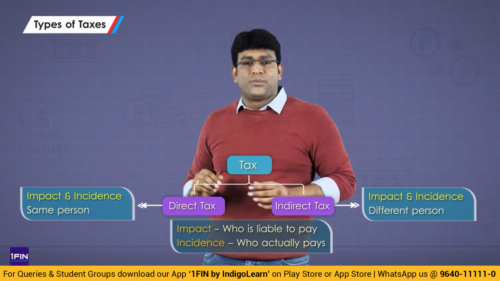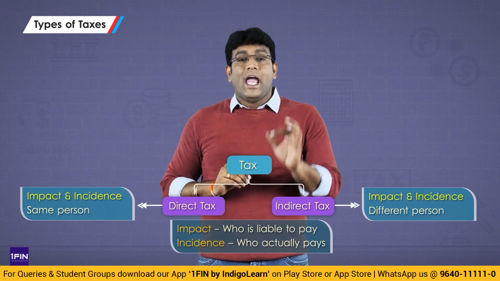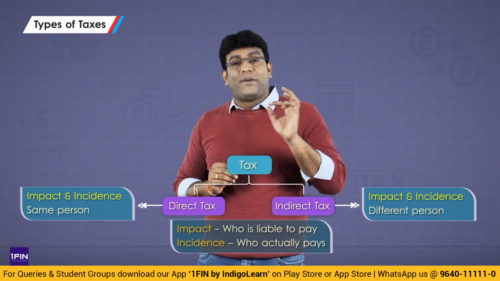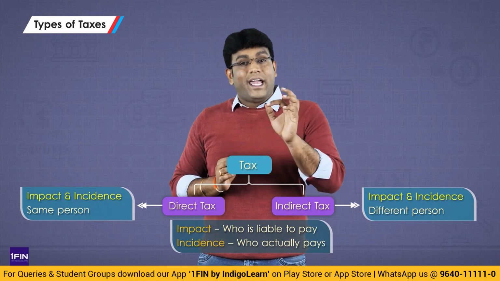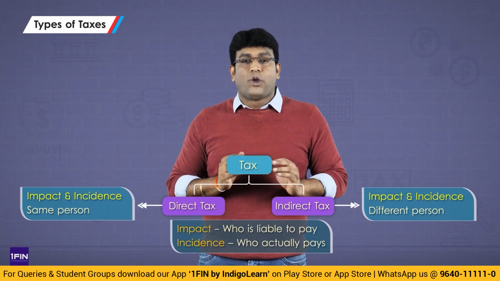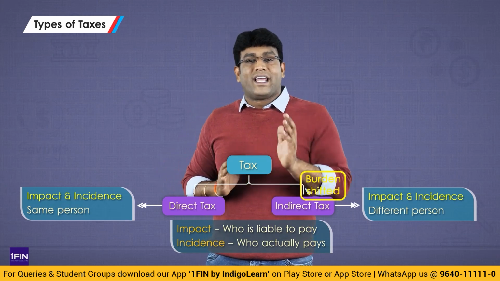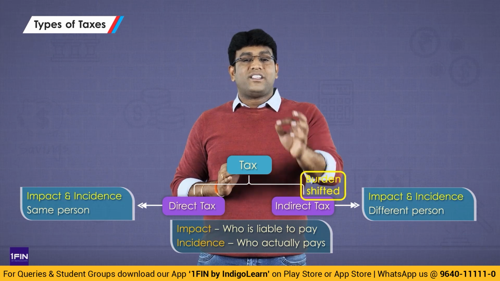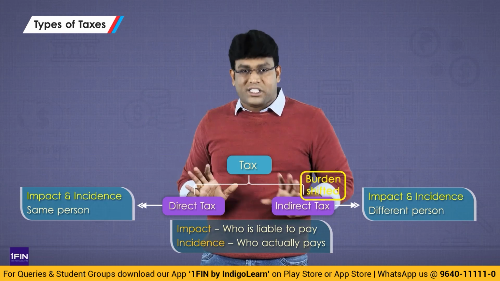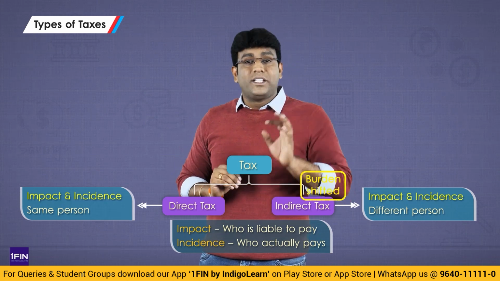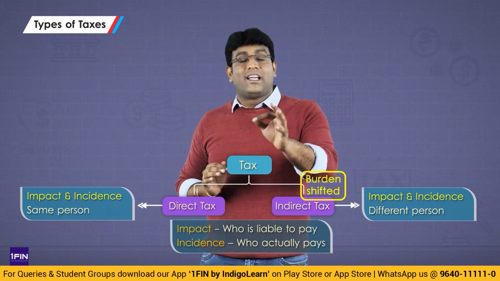So direct tax is a tax where impact and incidence is on the same person. Indirect tax is a tax where impact and incidence is on different persons. That is the reason why we always say an interesting statement. That is, in indirect taxes, there is a concept of shifting of tax burden. What is that word? Shifting of tax burden. In our example, the restaurant owner shifted the GST burden to the customer. In the same way, the theatre owner shifted the GST burden to the customer. Ultimate burden in case of indirect tax laws will always fall on the final consumer.